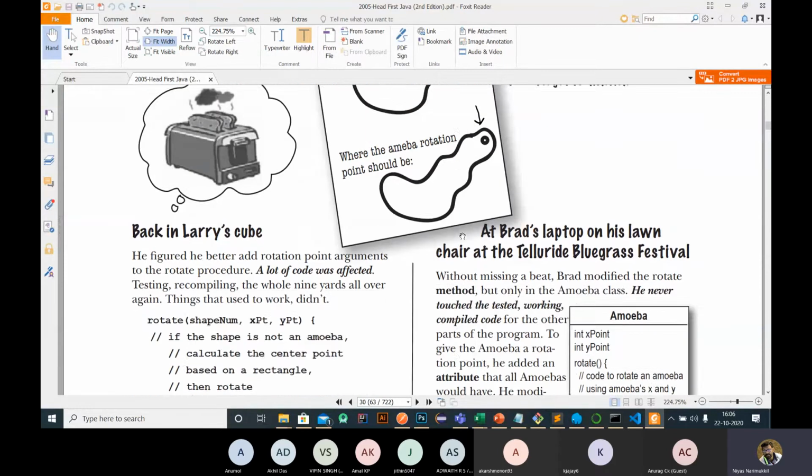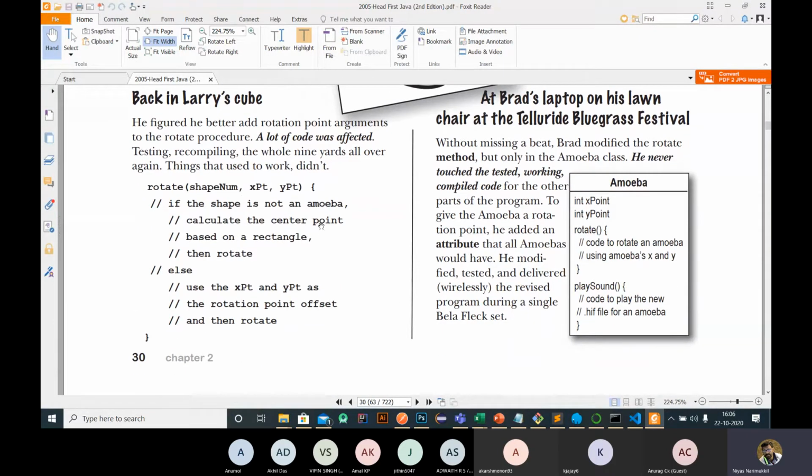Larry needs to add this x and y point and update the existing rotate, and instead of the shape number only, it needs to receive the x and y point for amoeba, because the rotation of amoeba is done over this x and y point. So we need to receive x and y as parameters and update the existing rotate function in Larry's case, the C programming case.